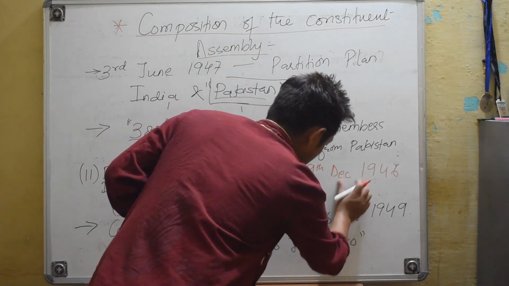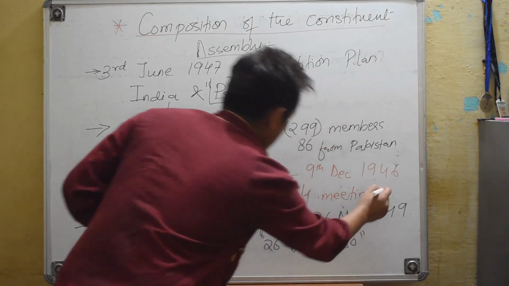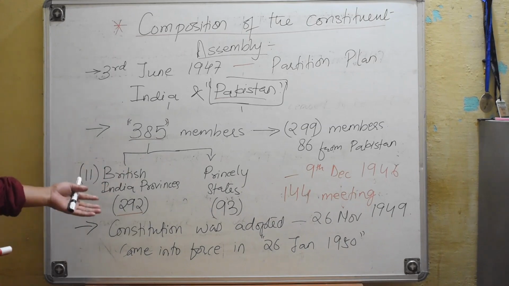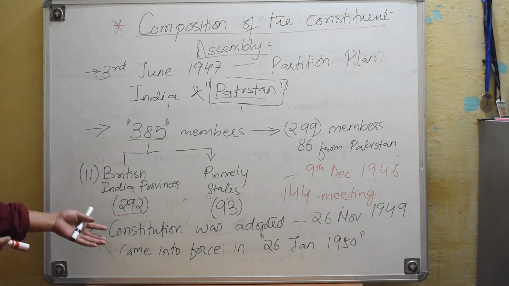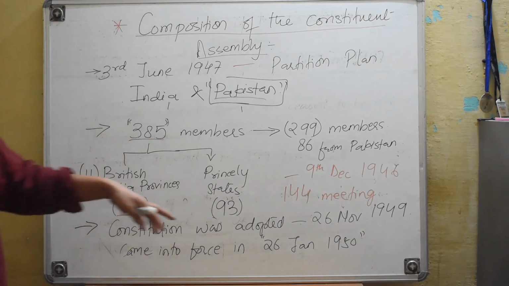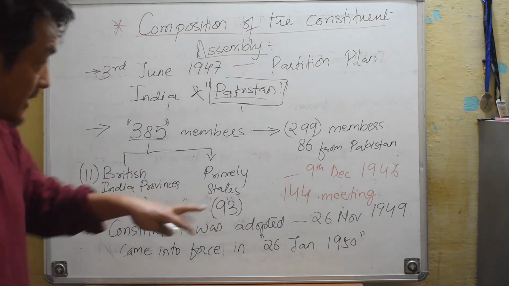they held as many as 144 meetings in a span of 3 years, and after much effort by those leaders, they finally managed to adopt their Constitution on the 26th of November 1949.